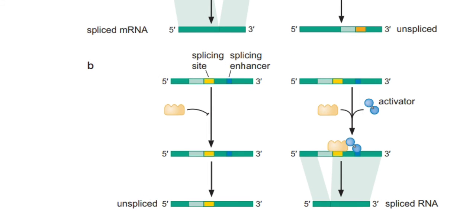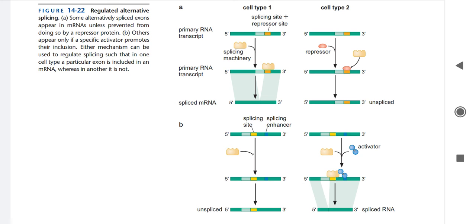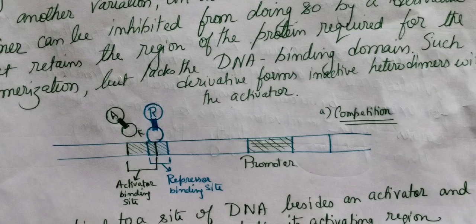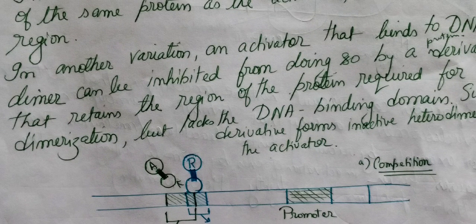In the same way, the repressor works to prevent the transcription process by binding to the enhancer region, or to the promoter region, or to its own site called the repressor binding site, called silencers.